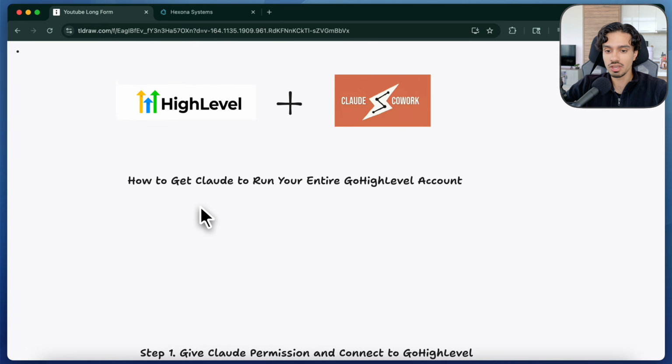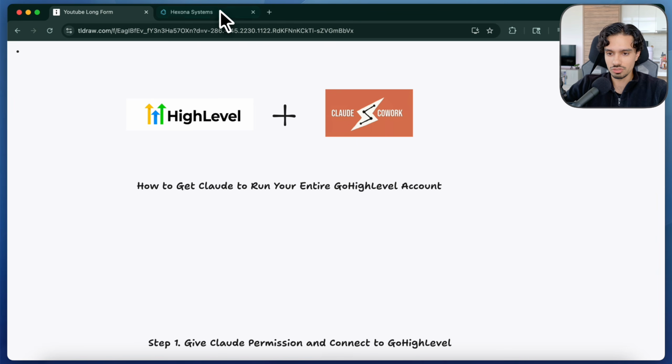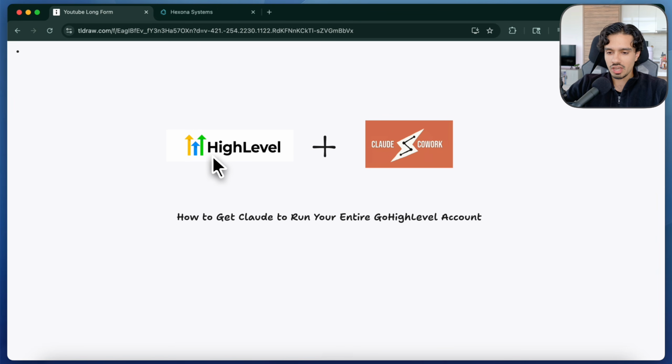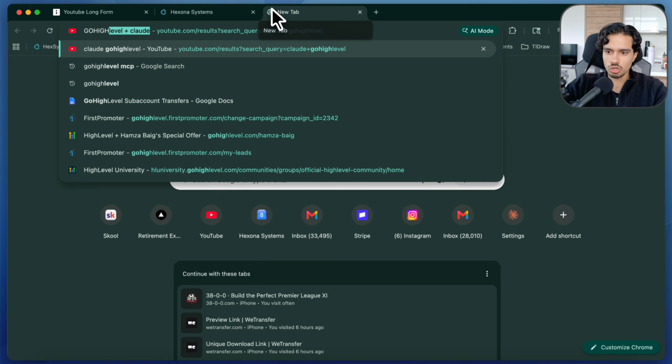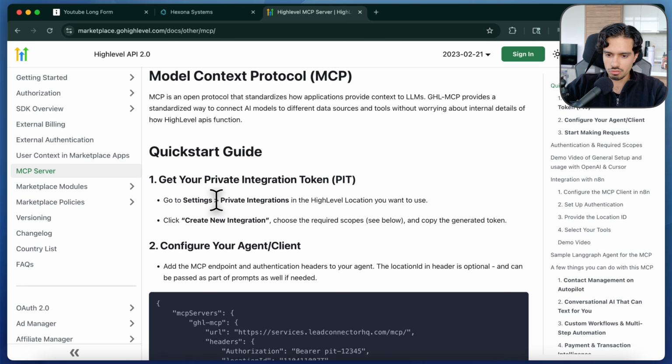Now the question is, how do you set this up for yourself? And you'll be shocked that it's actually not as complicated as you'd think. So the way that it works is HighLevel and other tools like HighLevel have something inside of them called an MCP. What that means is that basically gives permissions to something like Claude to take control of it. So to build it out, what you want to do is go and search GoHighLevel MCP. You can pick the first link over there.